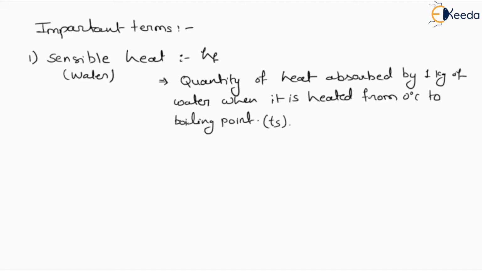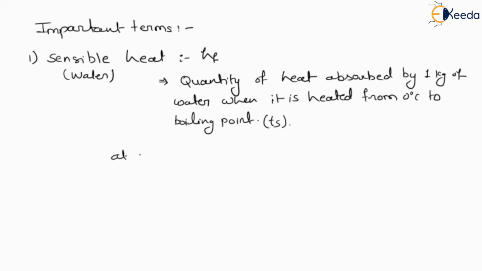Now when we are changing the temperature from 0 degree centigrade, sensible heat is taken as 0. So at 0 degree centigrade, the sensible heat will be 0. And suppose the temperature is reaching 100 degree centigrade. In that case, the value of sensible heat will change. Why? Because temperature is changed at that particular point.